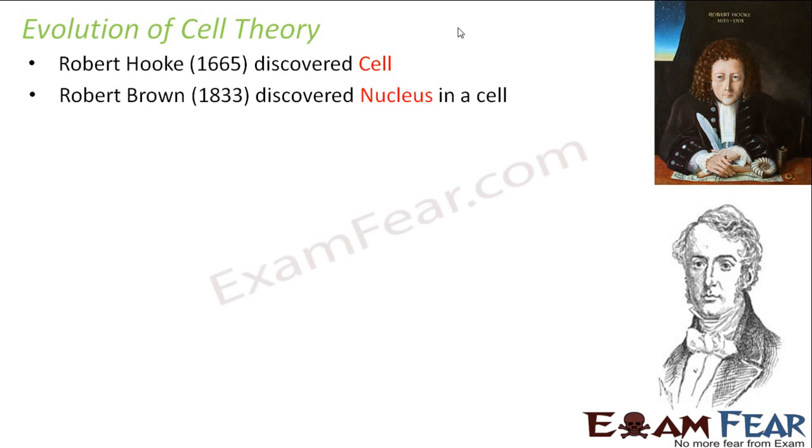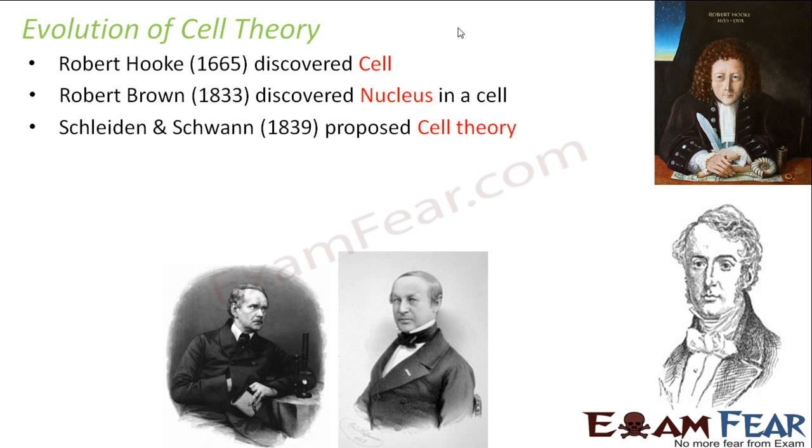You see the time gap, 1665 and then 1883, a long time gap, right? That means nothing got discovered very quickly. Robert Hooke told that cells are there, but the detailed knowledge of cells came after a long time. Scientists took quite a long time to understand the structure, the composition, the different parts of a cell. So in 1883, Robert Brown told that inside the cell there exists a nucleus. And around 1839, a pair of scientists, Schleiden and Schwann, proposed the cell theory. These two scientists together gave a cell theory.